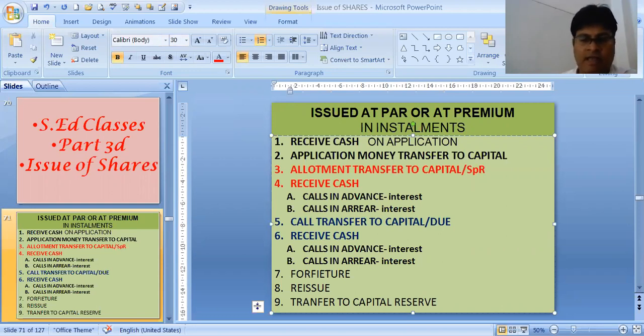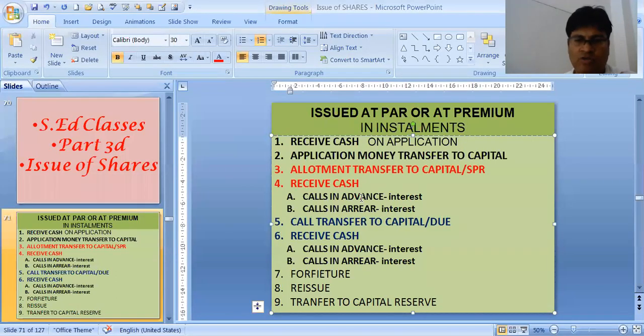Next, we don't have shares issued at discount. That is not in the syllabus and not in the part of the Companies Act. Call transfer to capital or due entry, and receive. We can have calls in advance and calls in arrear over here also, as well as over there.